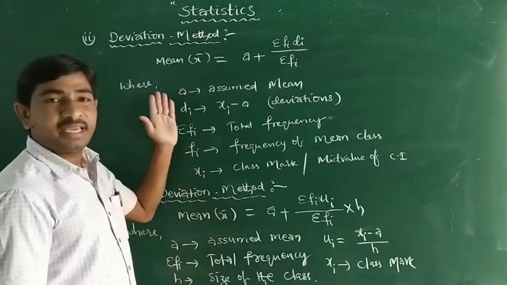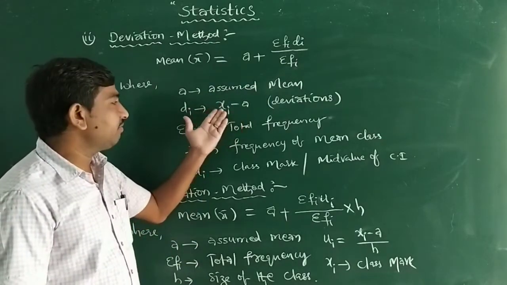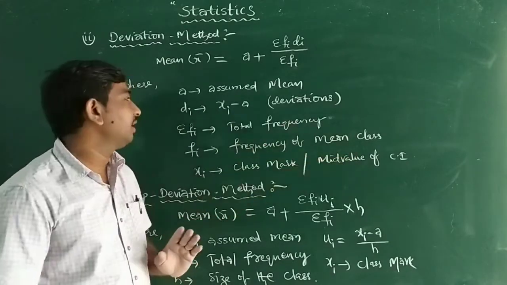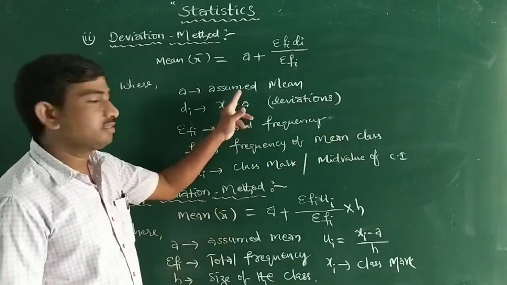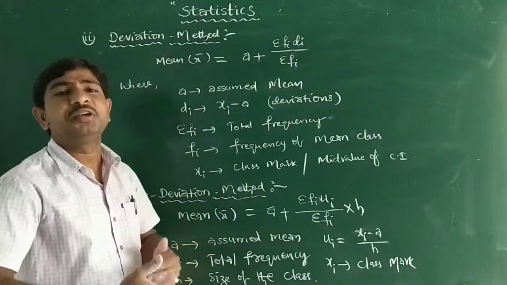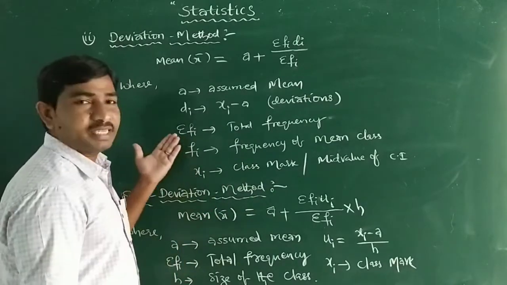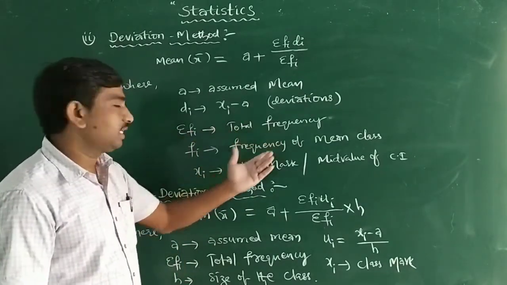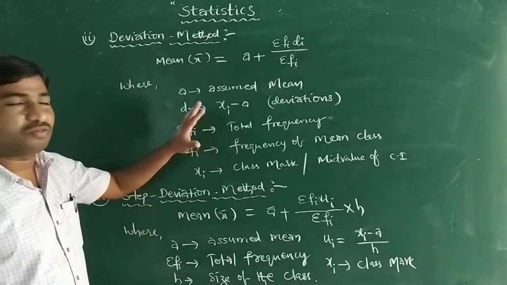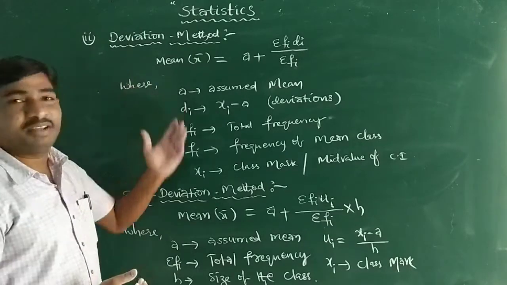Here a is the assumed mean and di is xi minus a, where xi is the class mark or mid value of the class interval. So what does di mean? Deviations. Deviations means reducing larger values to smaller values. Summation fi is the total frequency and fi is the frequency of each class. So this is the formula to find the arithmetic mean for a group of data by the deviation method.